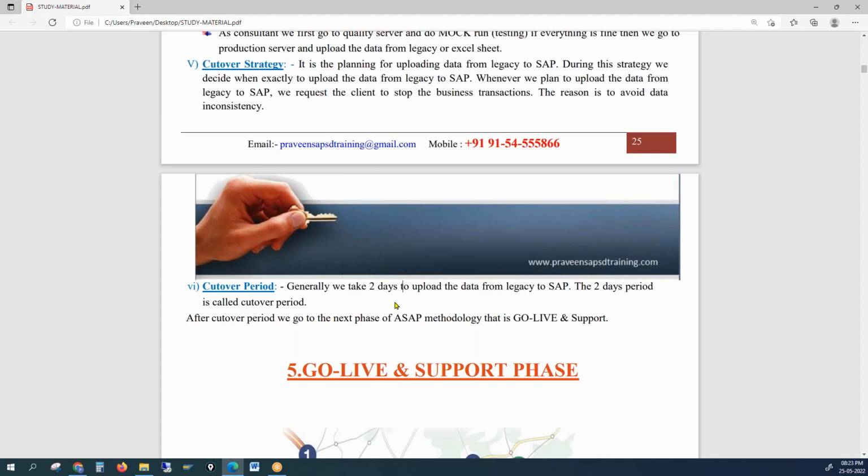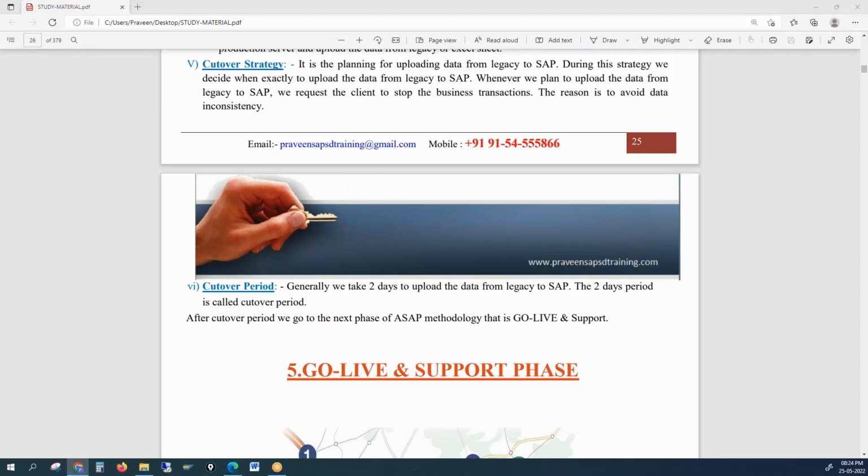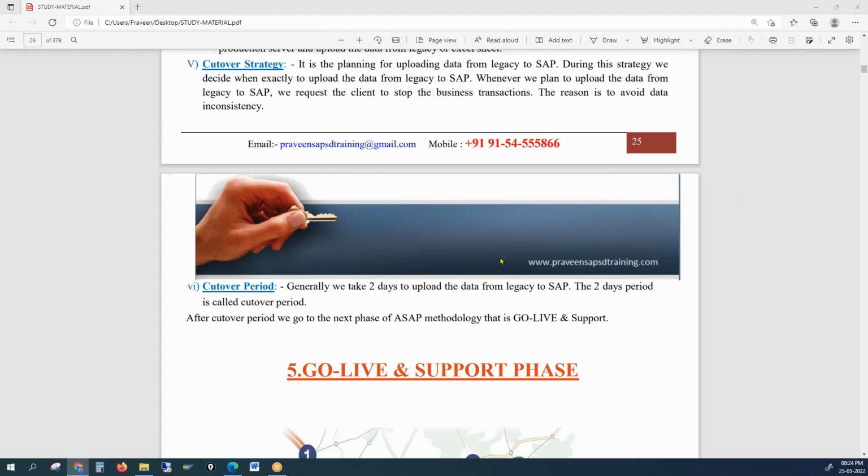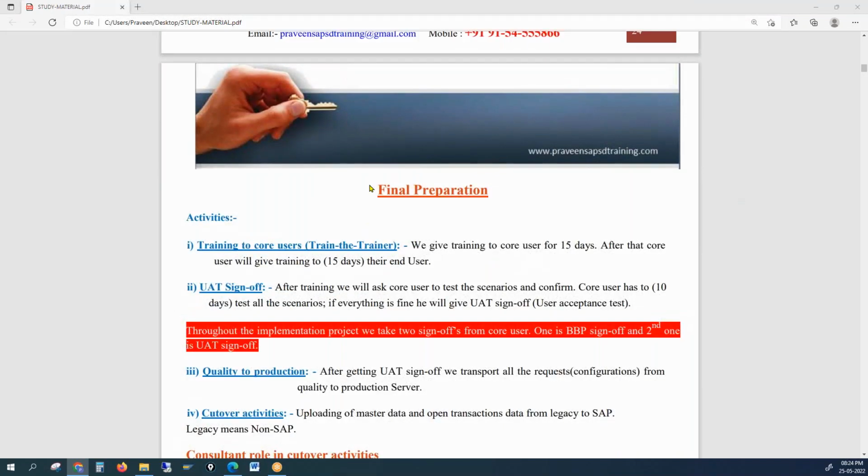Usually we dump only the last 1 year of data initially, and let customers start using the system. And then we will have multiple go lives, maybe 1 go live, 2 go live, 3 go live. Because we cannot stop Reliance business or ICICI Bank business for 12 hours, or we cannot stop them for 24 hours, right? So first we go live with the last 1 year data, which would be the most frequently used data. And then we start doing the other data as well, right? So that is what we'll do in the final preparation phase.